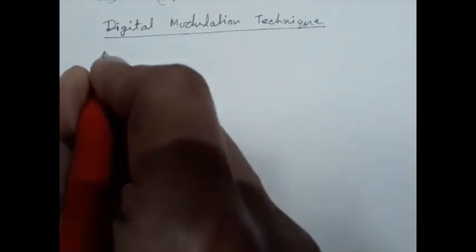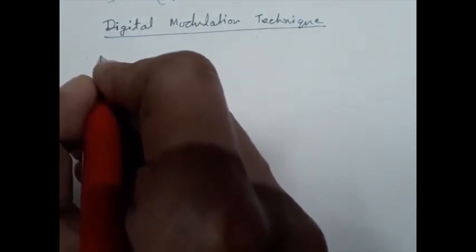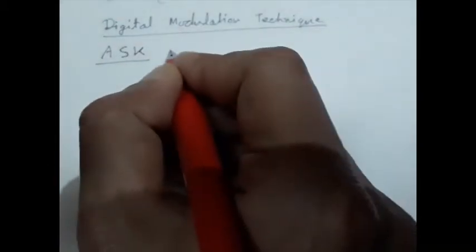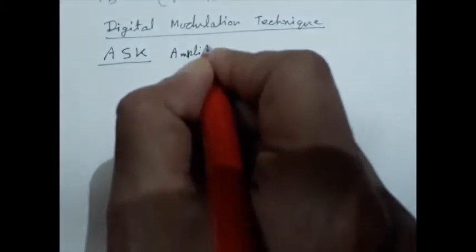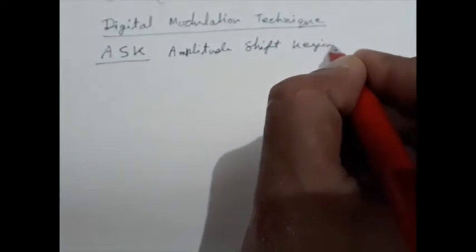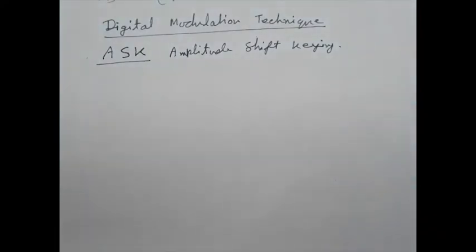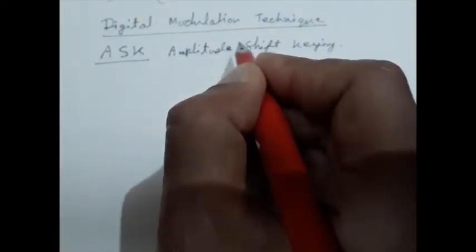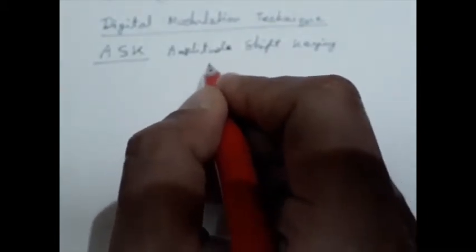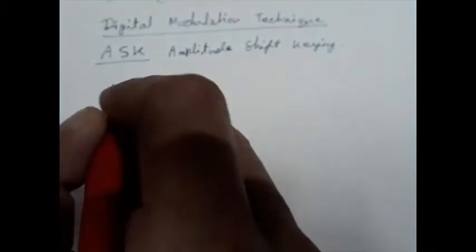So first, the modulation technique that we are going to study is the amplitude shift keying. Keying means switching. So just like amplitude modulation, here also the amplitude of the sinusoidal carrier will change depending on the binary baseband signal.